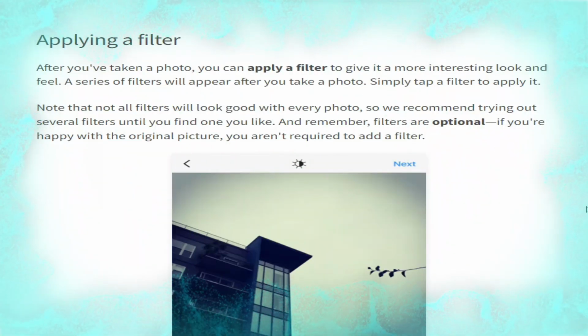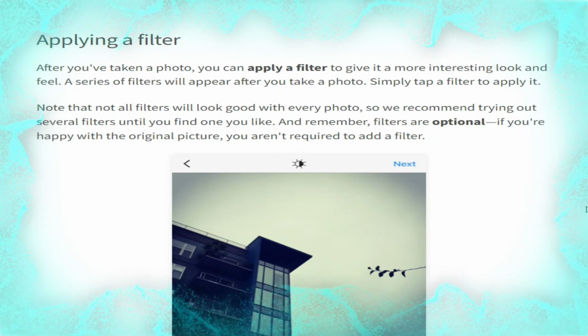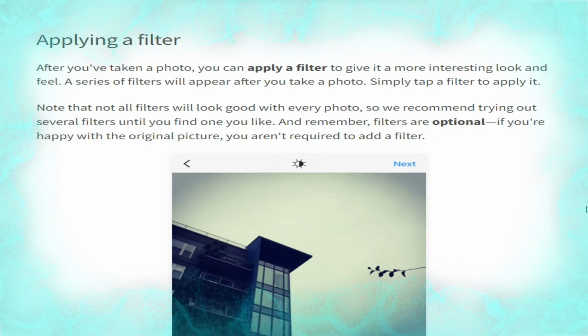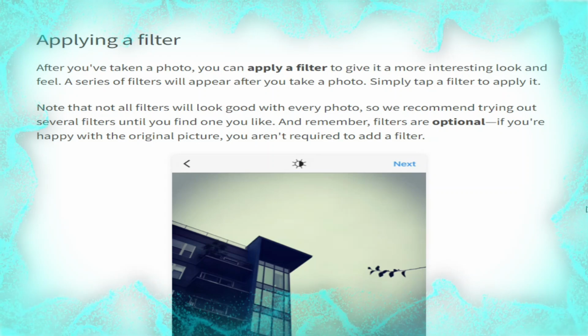Applying a filter in Instagram. After you have taken a photo, you can apply a filter to give it a more interesting look and feel. A series of filters will appear after you take a photo. Simply tap the filter to apply it.